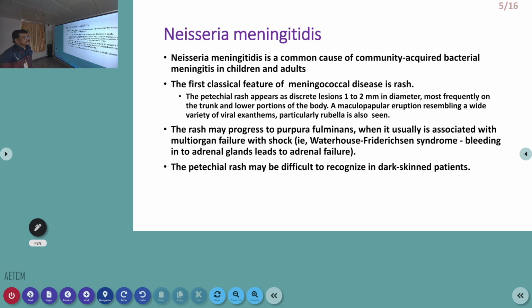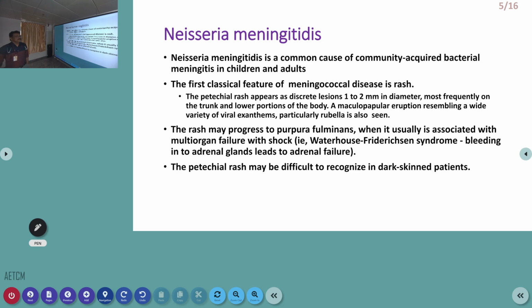The classical feature of this meningococcal disease, otherwise called meningococcal meningitis, is a petechial rash, 1 to 2 millimeters in diameter, mainly seen on the trunk and lower portion of the body, or a maculopapular eruption resembling a wide variety of viral exanthems like rubella. So, any patient who has meningitis, hypotension, and generalized rashes all over the body, especially on the trunk, you have to always think about meningococcal meningitis.